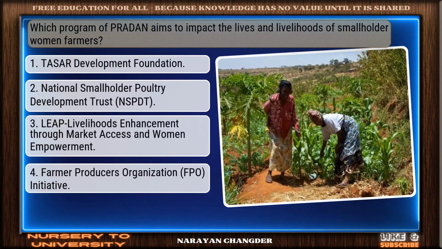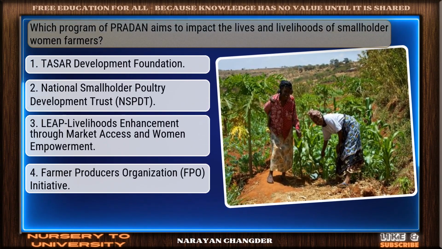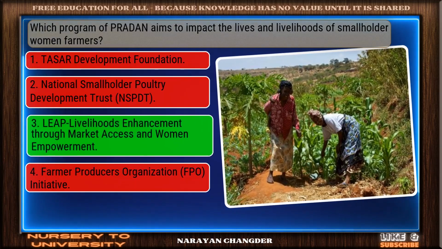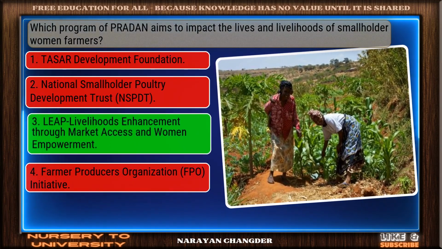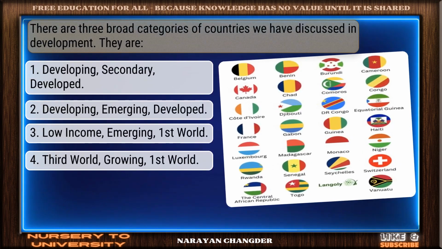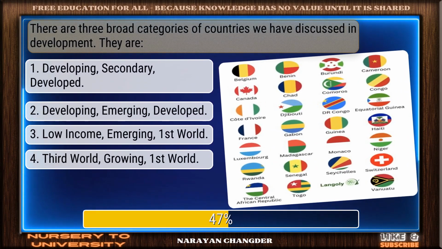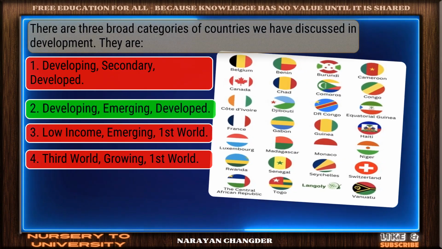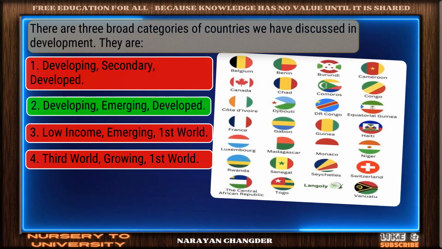Which program of Pradhan aims to impact the lives and livelihoods of smallholder women farmers? Sharp thinking. Leap livelihoods enhancement through market access and women empowerment is the right choice. There are three broad categories of countries we have discussed in development. They are: nice selection, developing, emerging, developed is the correct and valid answer.